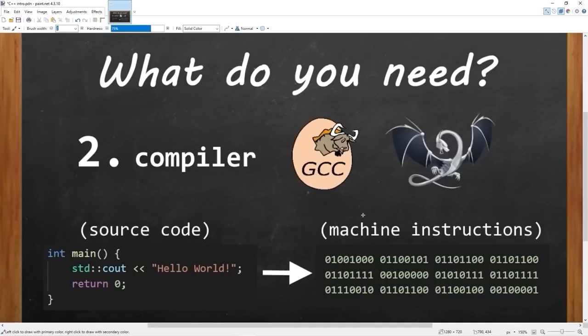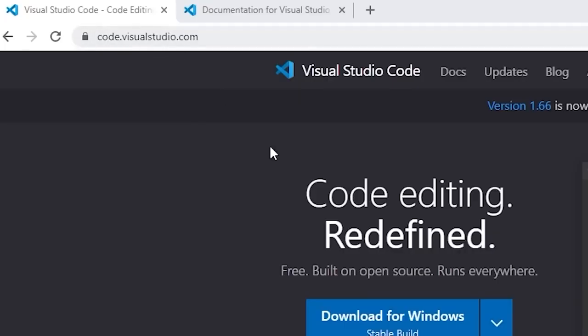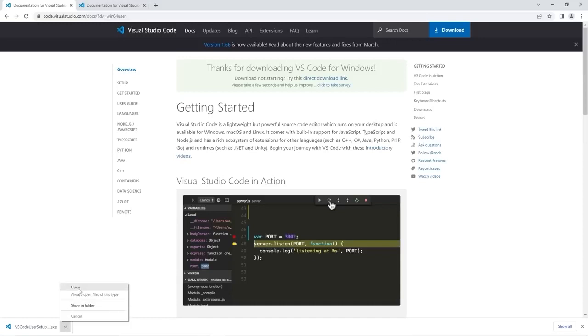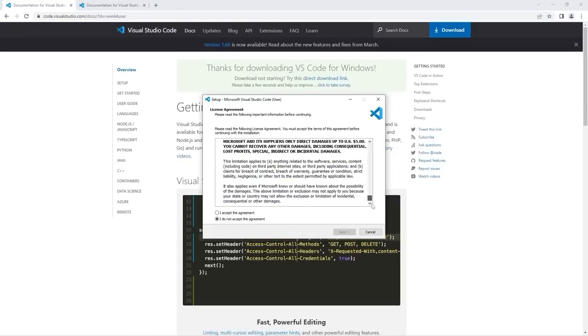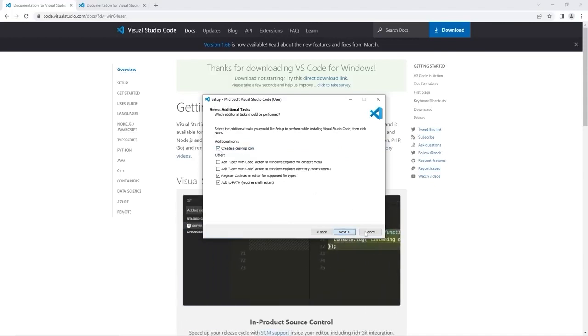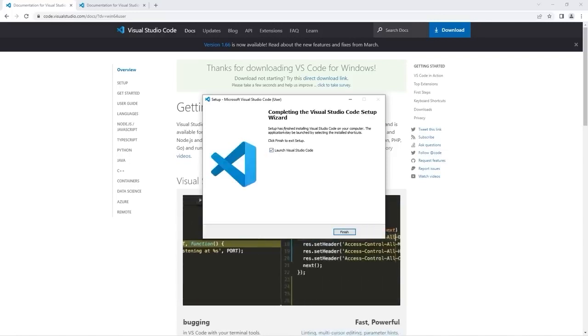So let's get started. Now we are going to download VS Code, that text editor I was talking about. Head to this URL, code.visualstudio.com. Then select the correct download for your operating system. I'm running Windows, I'll select Windows. Then I will open this. Read the agreement. Yes, I actually did read it that fast. I accept the agreement. Next. Next. Next. I'll create a desktop icon, why not? Next. And install. We might as well launch it.